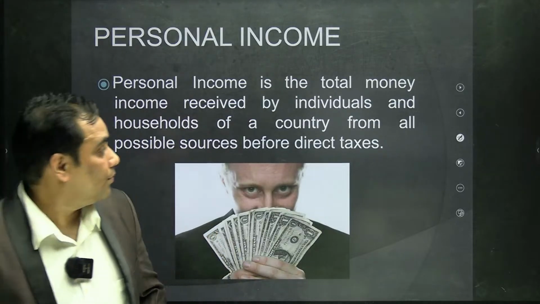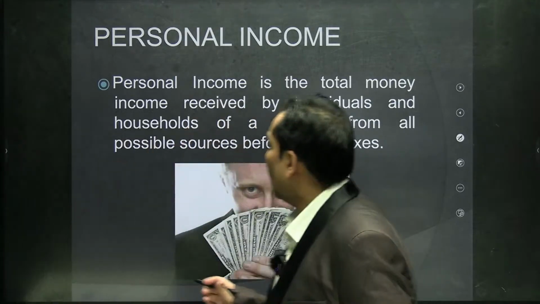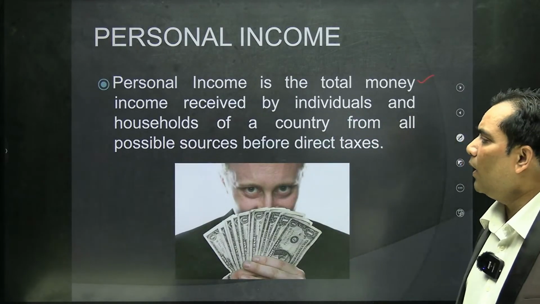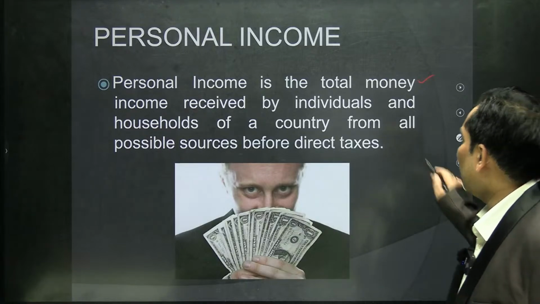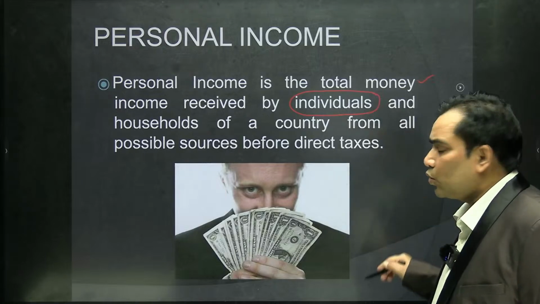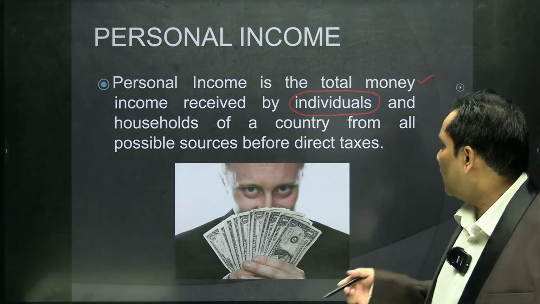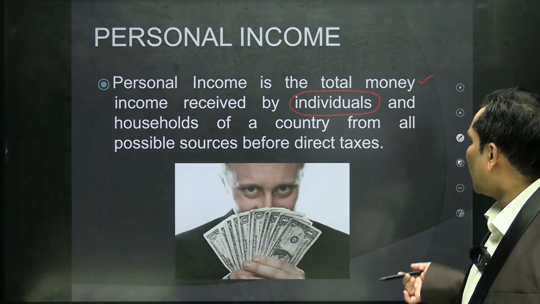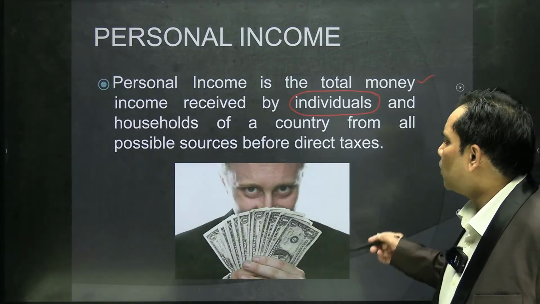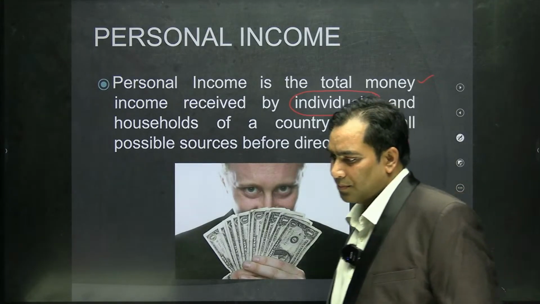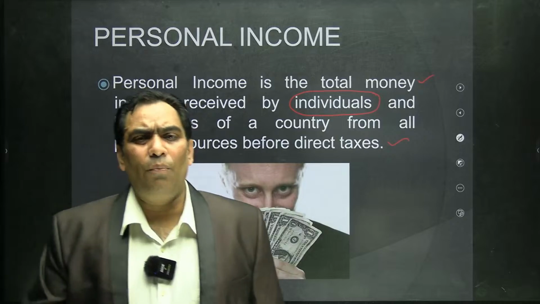Personal income is the total money income received by individuals, that may be households, that may be industry, received by individuals and households of the country from all possible sources before direct taxes.